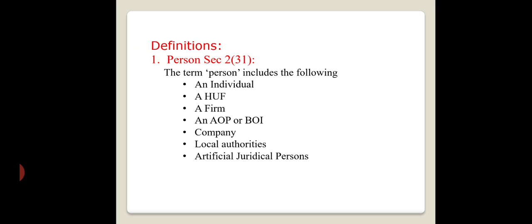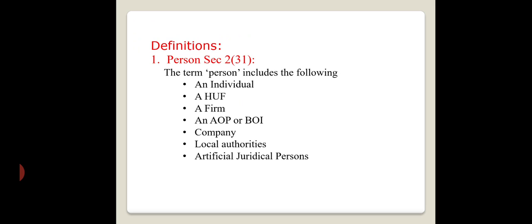Then the next one is the company. You know very well the company is nothing but a joint stock company, whether it may be a foreign company or an Indian company. It includes both Indian and foreign companies. Then local authorities, they are also called the local government. For example, Gram Panchayat, Taluka Panchayat, Pattan Panchayat, Jilla Panchayat, municipal corporations, etc. are to be considered as local authorities.